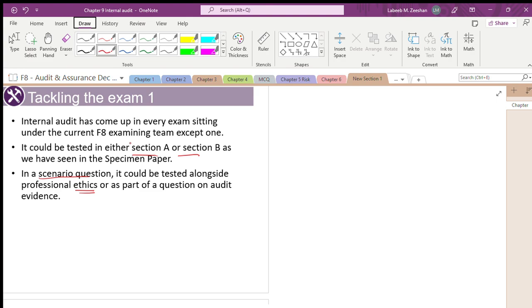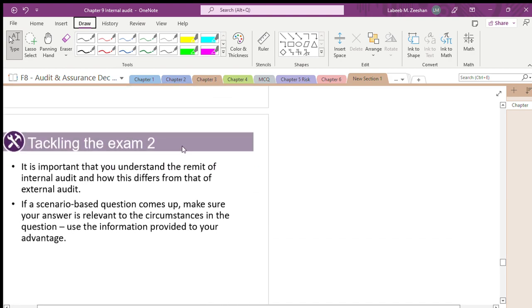We are talking about professional ethics, self-review, self-interest. We have not done self-interest yet. We are talking about familiarity, integrity, objectivity, and self-review. It is important that you understand the remit and the concept of internal audit, and how it is different from external audit. When scenario-based questions come up, make sure you write the answer in relevant circumstances. Use the information provided to you.